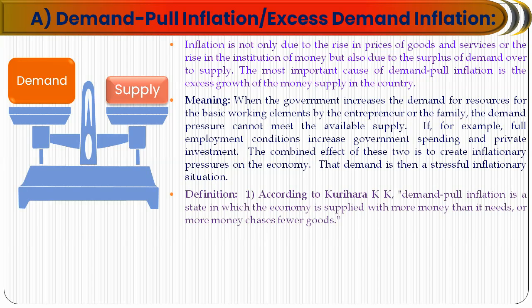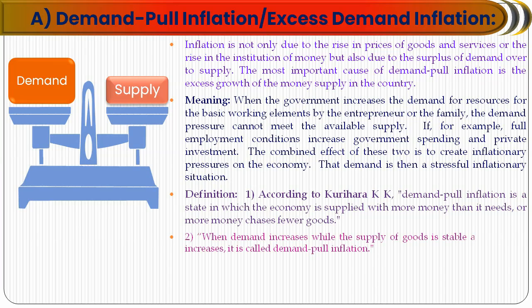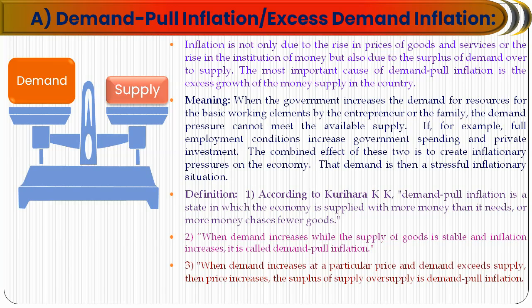Definition according to Kurihara: demand pull inflation is the state in which the economy is supplied with more money than needed, or more money chases fewer goods. So when demand increases while the supply of goods is stable, and inflation increases, it is called demand pull inflation. When demand increases at a particular price and demand exceeds supply, then the price increases. The surplus of demand over supply is demand pull inflation.